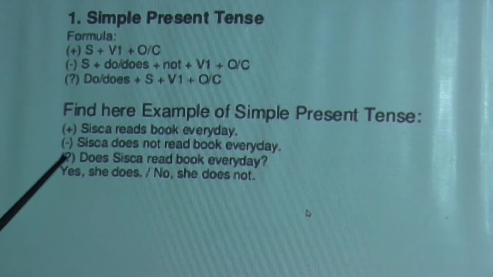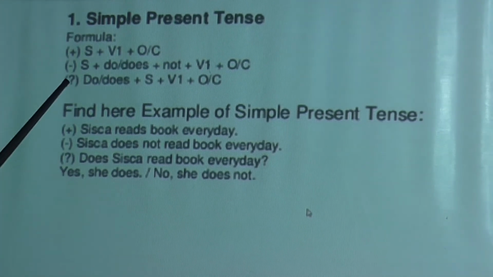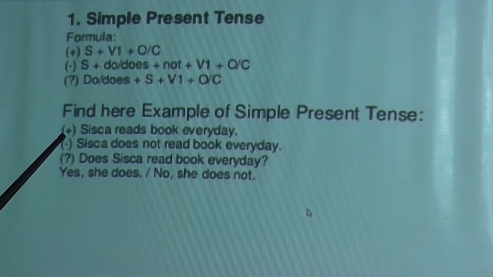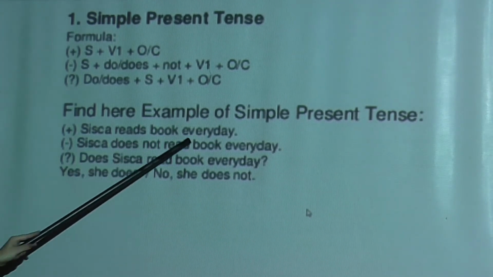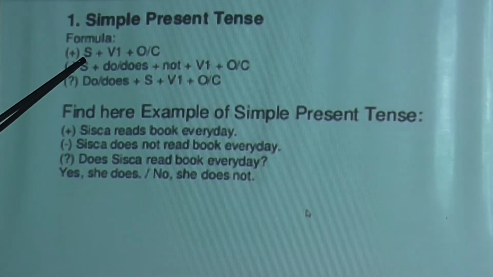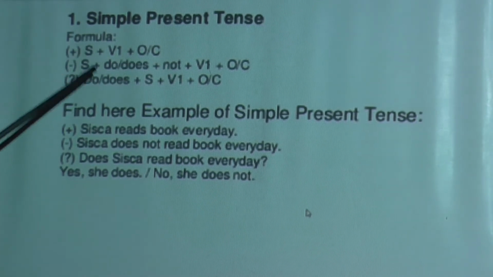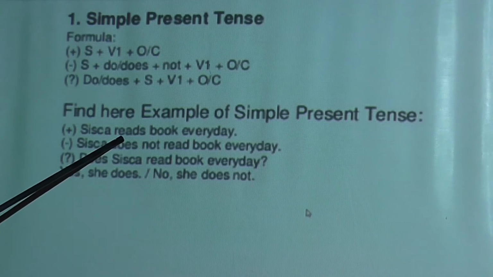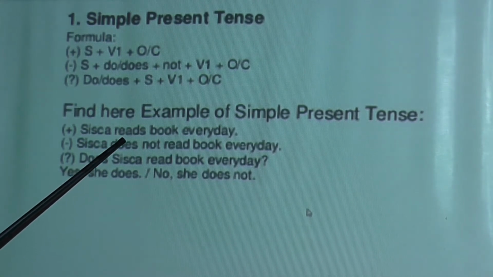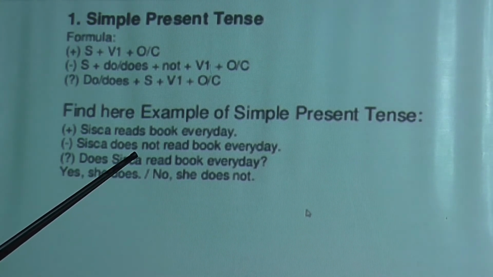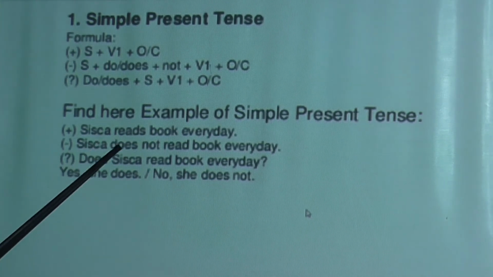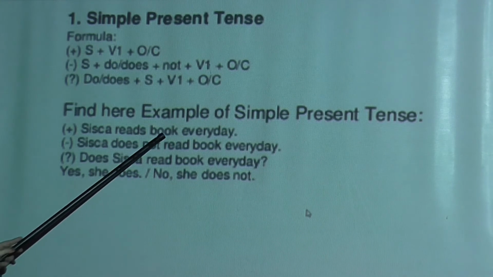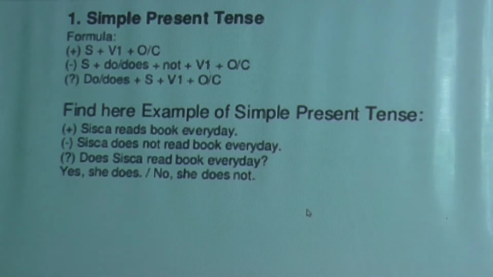Now let us look at some of the examples that I have given. In a positive or affirmative sentence, Siska reads book every day. See here the rules are followed. Siska is the subject. V1 form means reads, the first form of the verb is read. So reads will be there because this is the singular number. Definitely there will be s after the verb. Then book every day is the object over here.